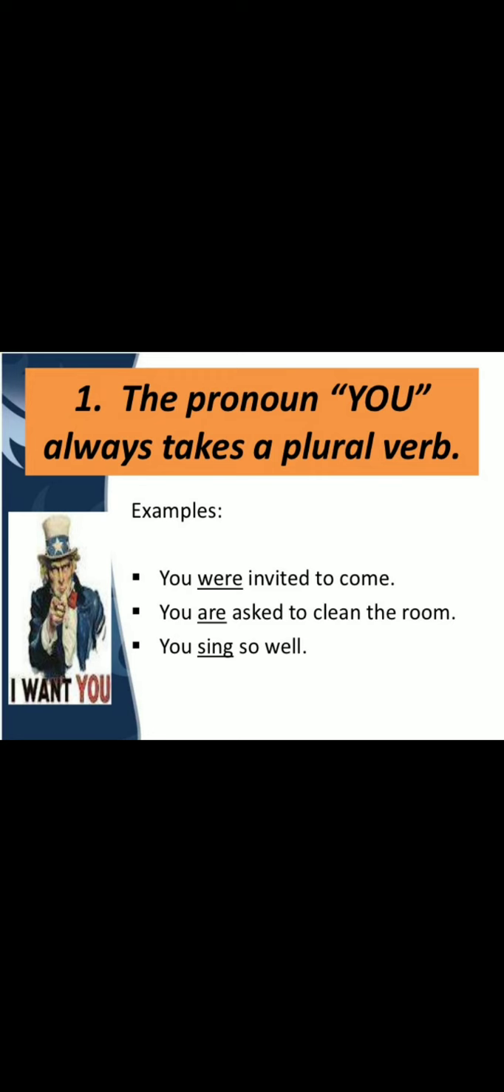Number 1, the pronoun you always takes a plural verb. For example, you were invited to come. Number 2, you are asked to clean the room. You sing so well. So, dear students, here you is the pronoun, so it takes a plural verb.